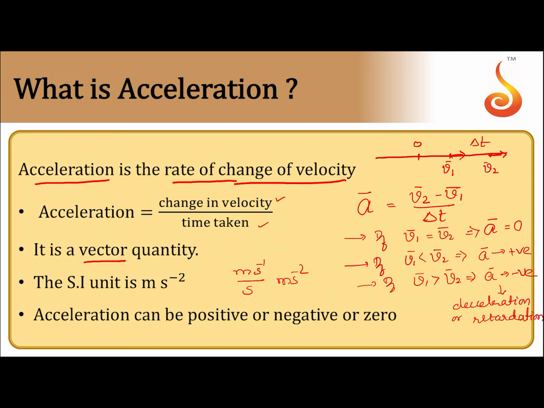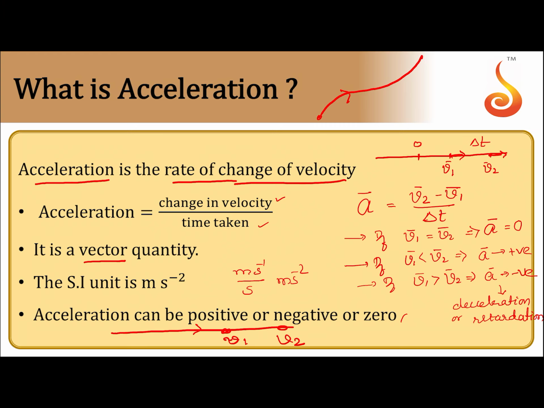But here is a small twist. Suppose I consider a particle which is moving along this direction. Assume that v1 and v2 are the speeds. Clearly, there is an acceleration. Now, let me consider one more possibility. Let us assume that here is a particle which is moving along this direction.